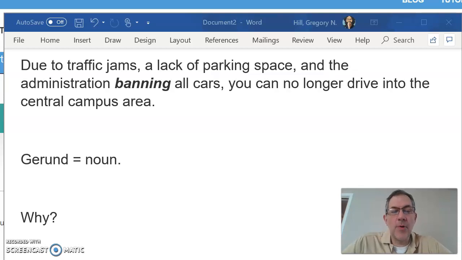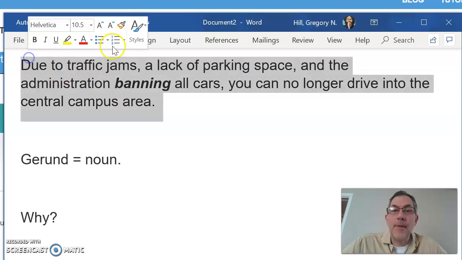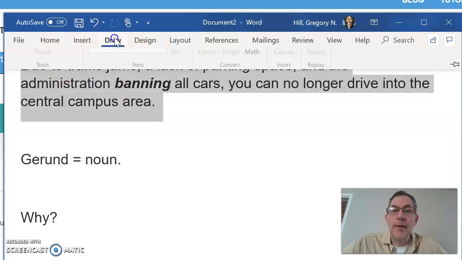I wanted to explain one of the problems I've seen with a couple of writing experiences you guys did in your recent quiz. That's really kind of complicated to explain, so if you can just bear with me as I try to explain it. Here's an example sentence that was created, and I'm going to highlight the whole thing in yellow so you can see what I'm talking about.